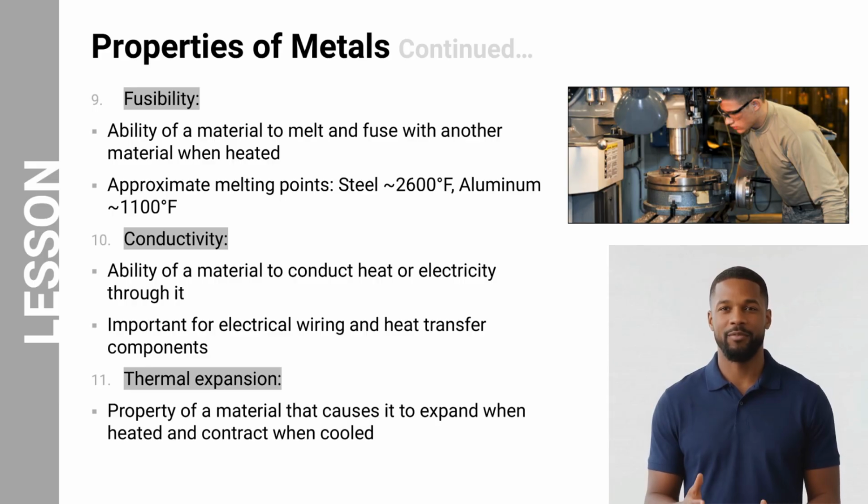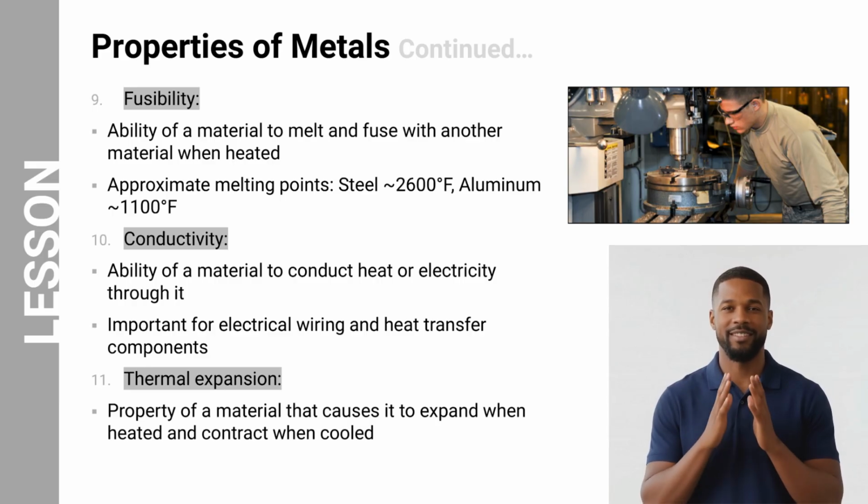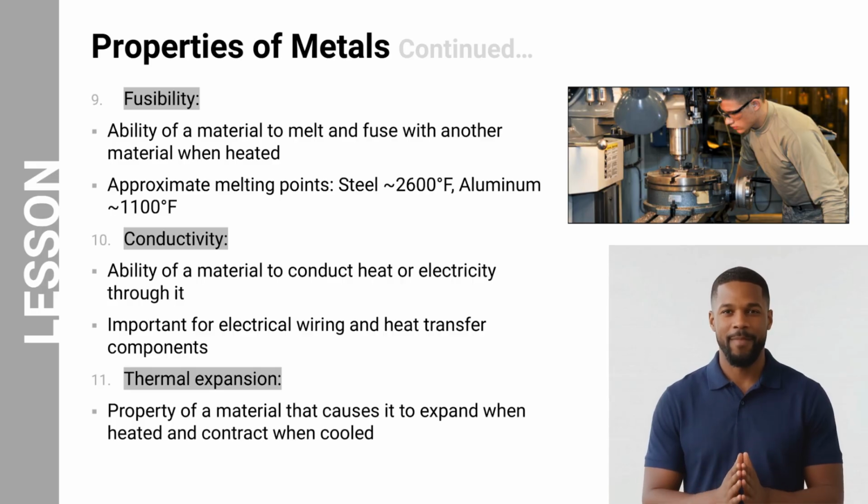Conductivity refers to the ability of a material to conduct heat or electricity. Metals such as copper are widely used in aircraft electrical wiring because of their excellent electrical conductivity. Thermal expansion refers to the tendency of a material to expand when heated and contract when cooled. This property must be considered when designing and maintaining aircraft components that operate under varying temperature conditions.